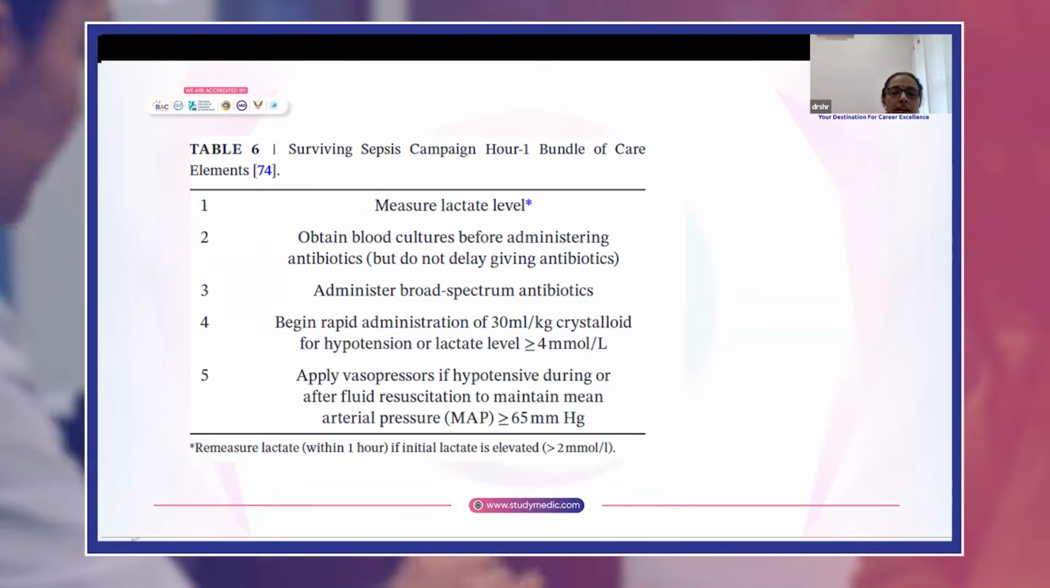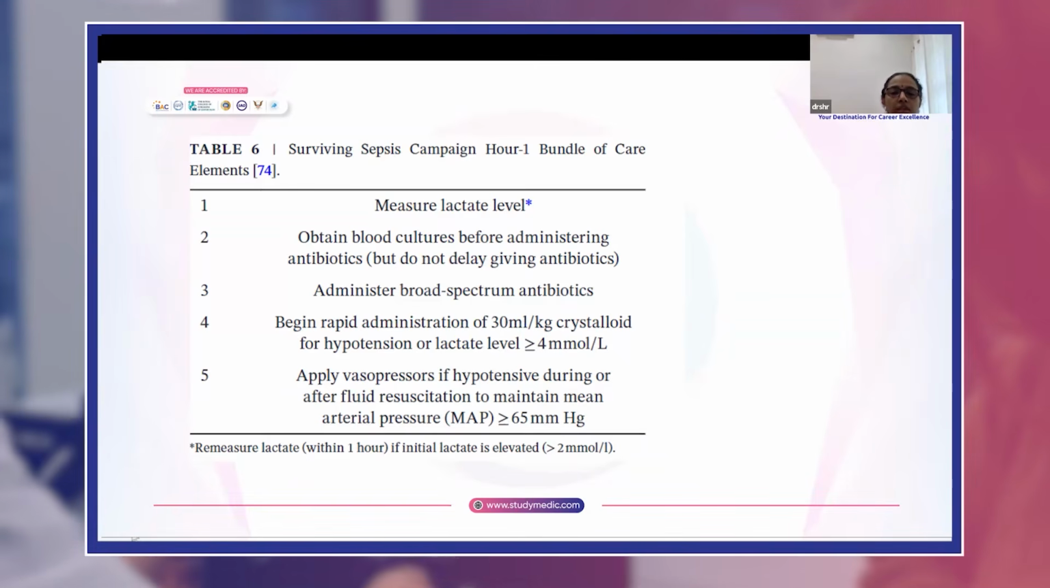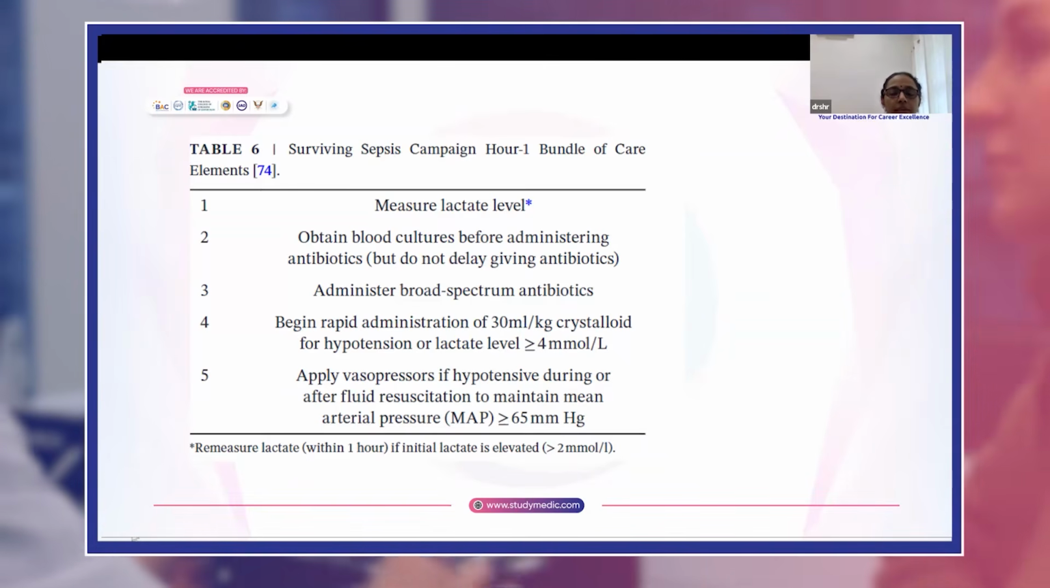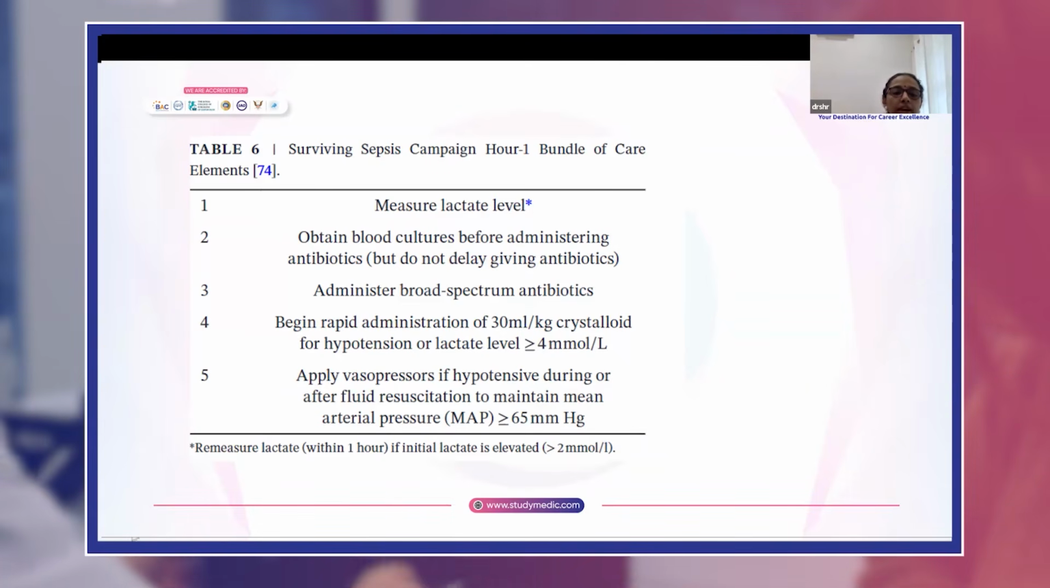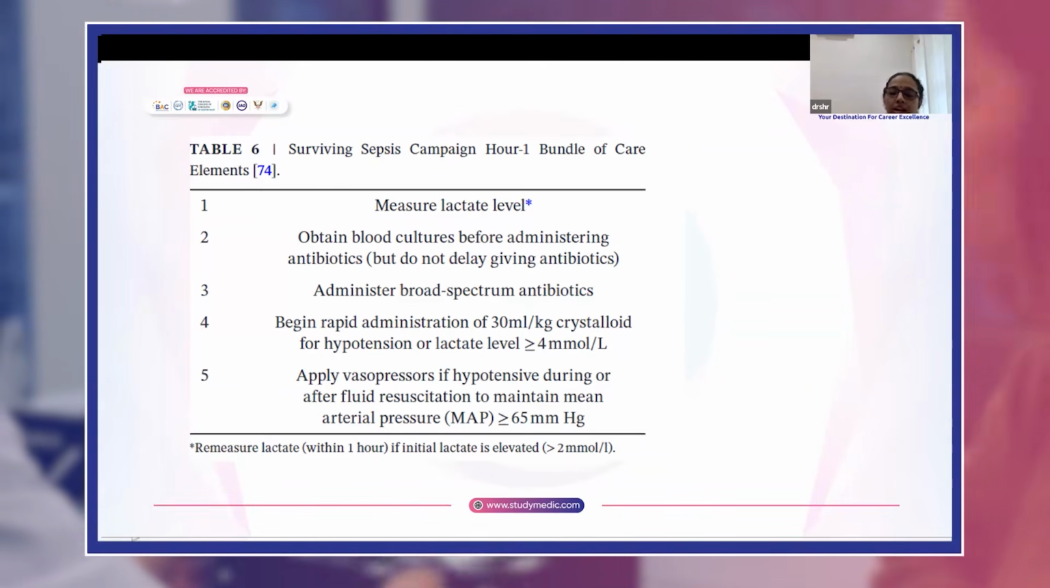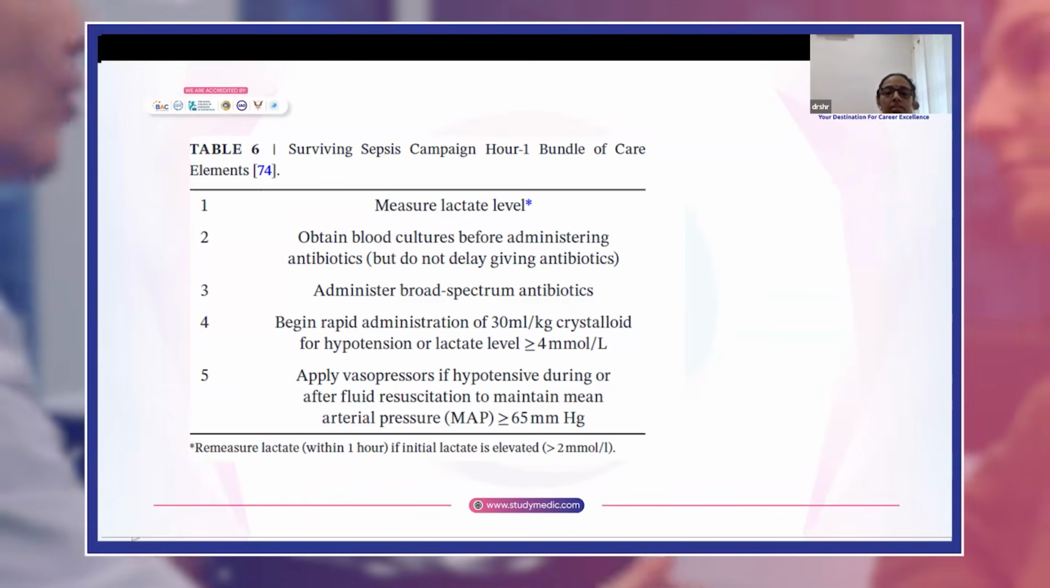Apply vasopressors if hypotensive or after fluid resuscitation to maintain a mean arterial pressure of 65 or more. You have to remeasure the lactate within 1 hour if the initial lactate is elevated, that is, if it's more than 2.